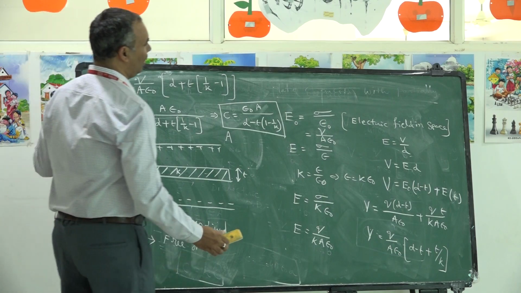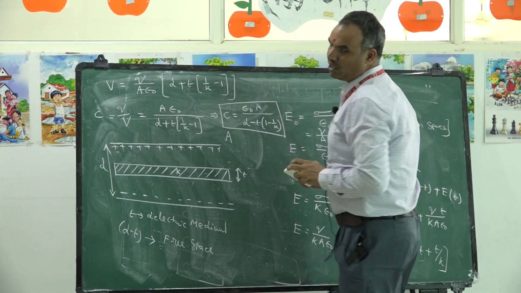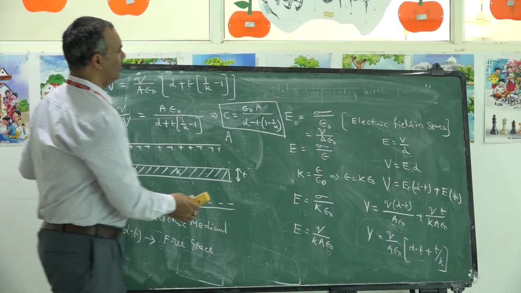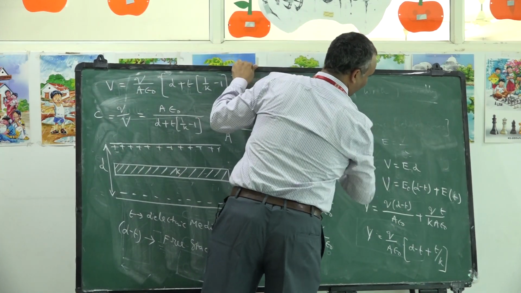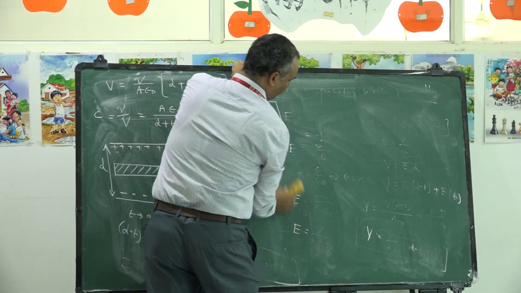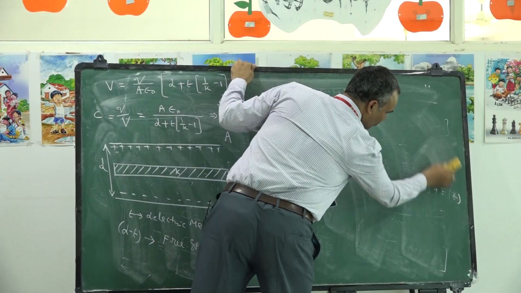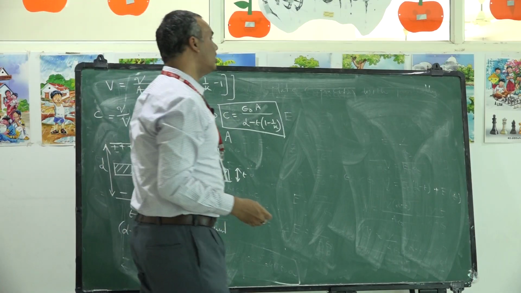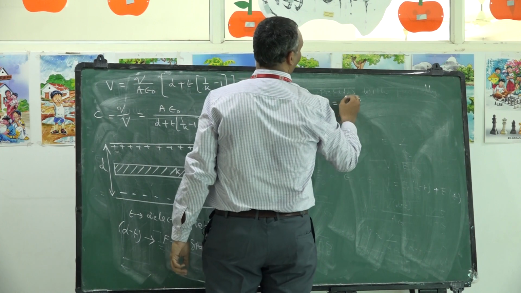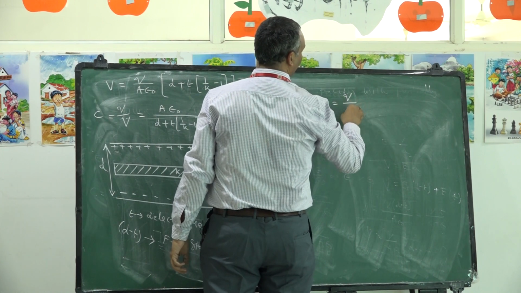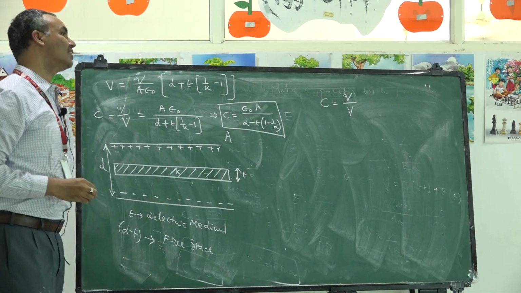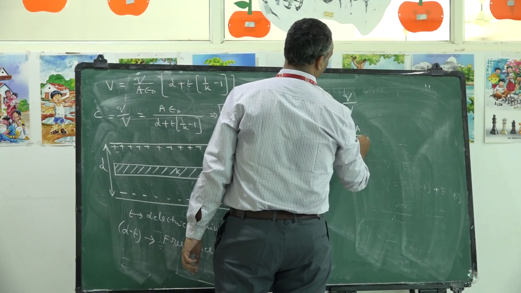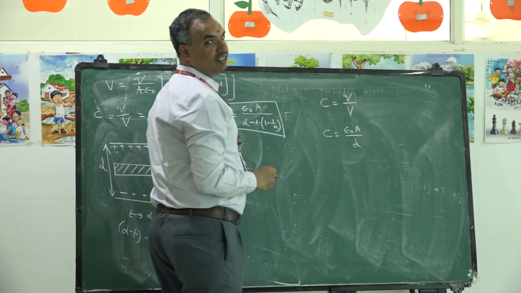So finally, let us conclude today's session. What are the ideas we discussed and what are the new formulas we came across? Let us see once again as a revision. The charge holding capability of a conductor is called its capacity. Capacitance is defined as charge stored by potential developed. This is the first formula we discussed. The capacitance of a parallel plate capacitor is epsilon naught A by D. This is the second formula we discussed.